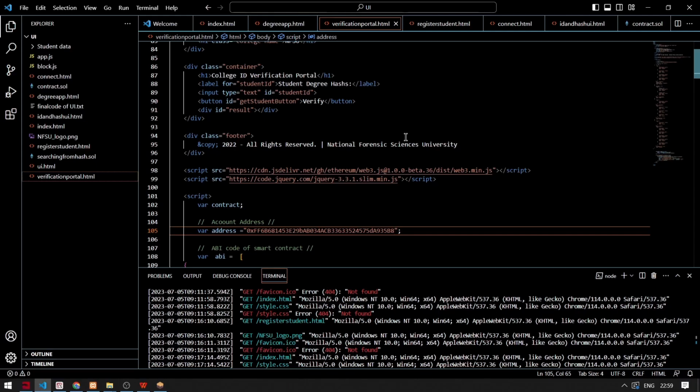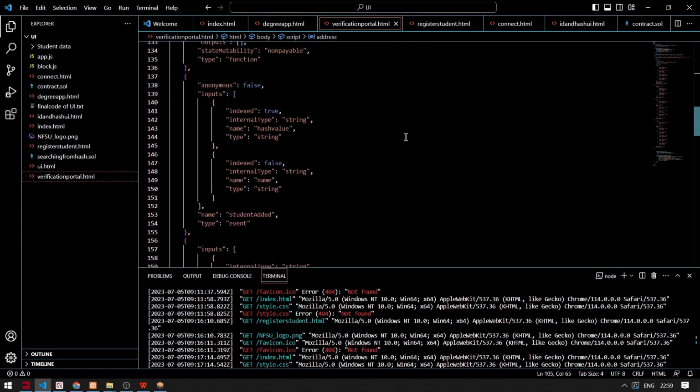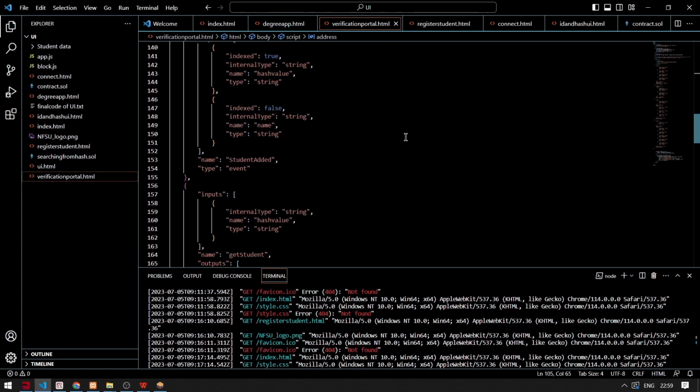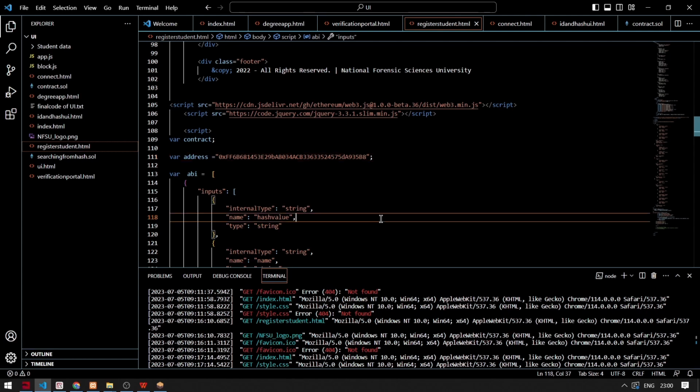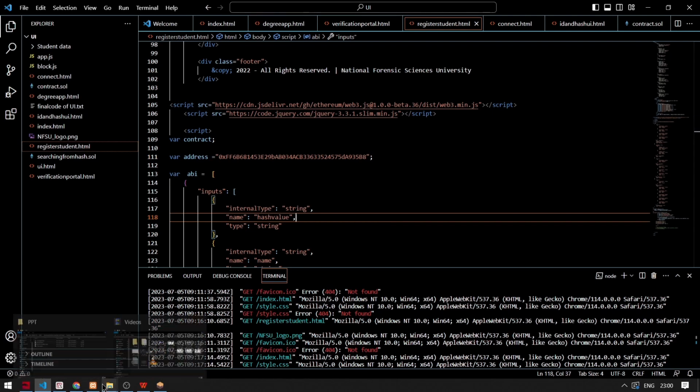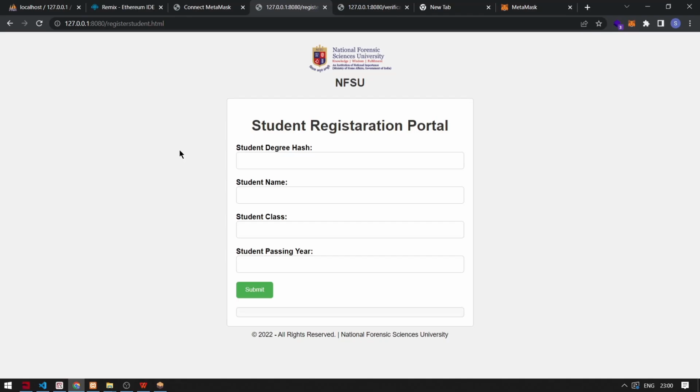For interacting with the blockchain, we have two portals. The first one is the registered student portal and the second is the verification portal. This is the code for the verification portal, from where a verifier can get the verification done. The registered student portal is for the college authority. From there they will be adding the student details into the blockchain. So let's go into the UI and add some details. This is the UI for the student registration portal.